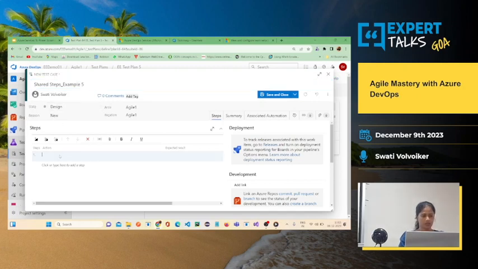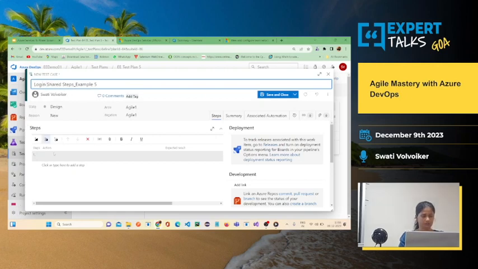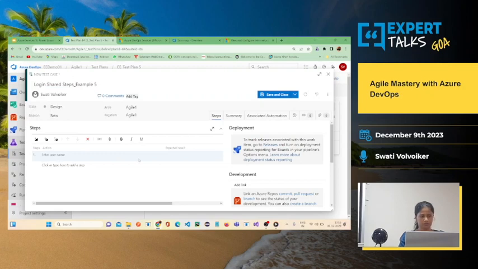Okay. Now login, username successful, and password. Login button should be successful.